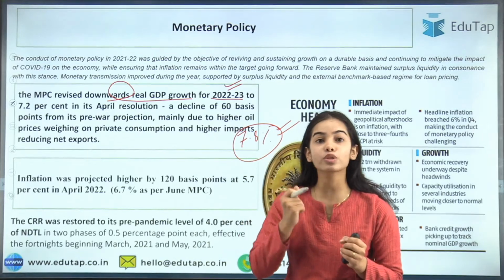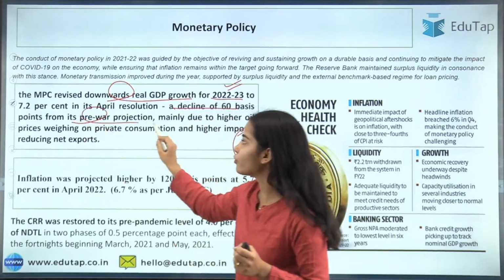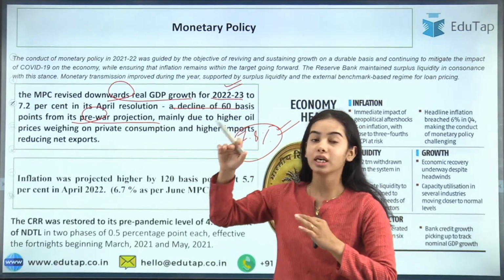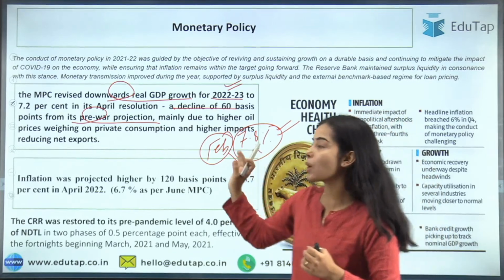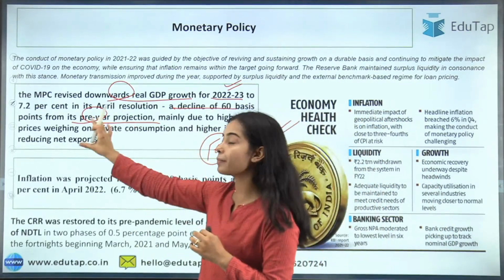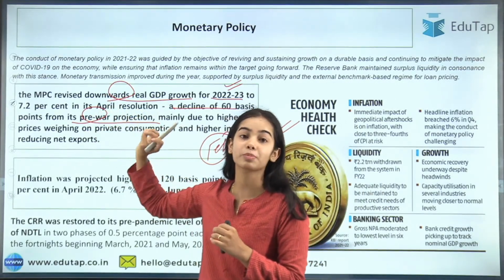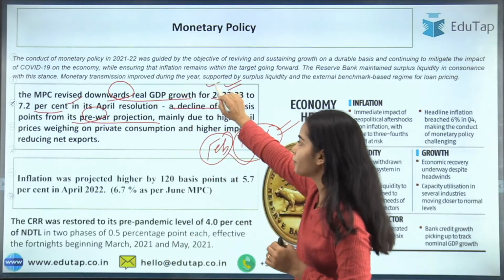It has reduced the growth projection, a decline of 60 basis points from the pre-war projection. Now, after the war and geopolitical tensions, the MPC has revised its growth projection to 7.2% for this year.